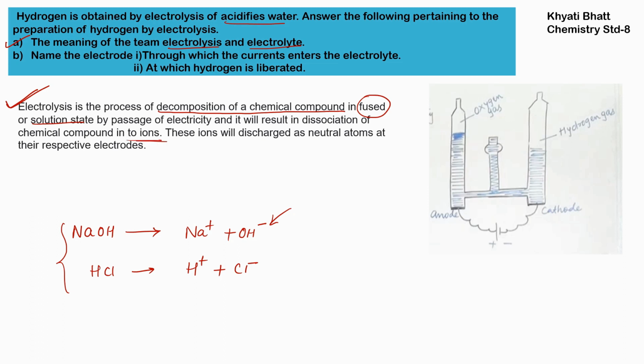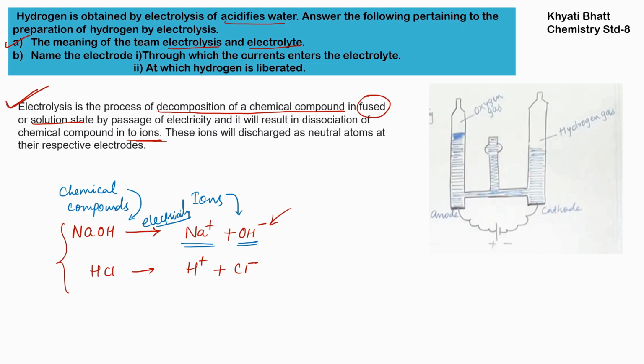So these are the chemical compounds, and these are the dissociated forms of the chemical compounds, and they are in the form of ions when they are bearing a charge. So they are ions, and this happens via passage of electricity.